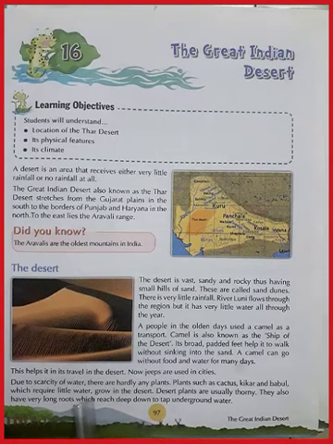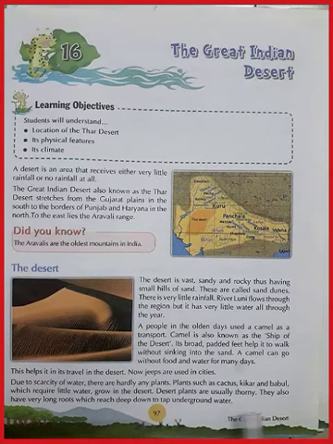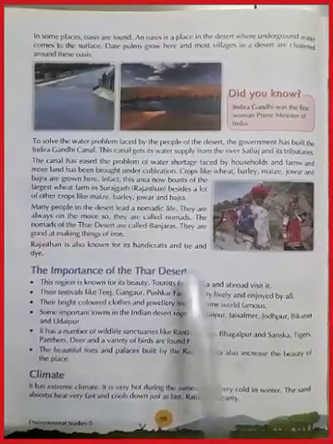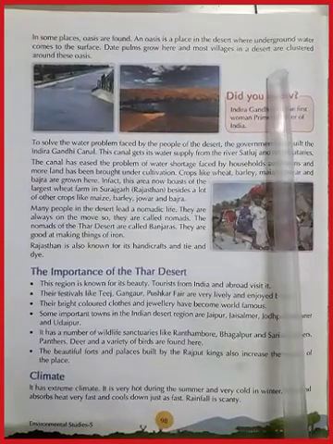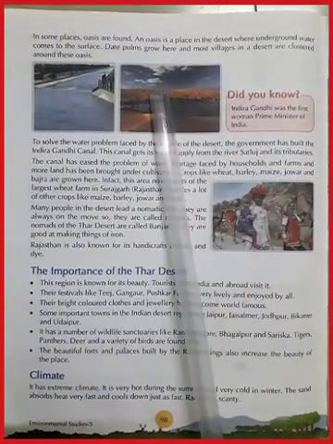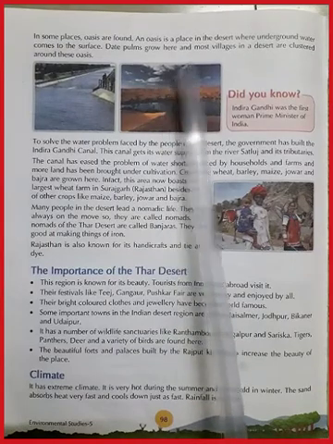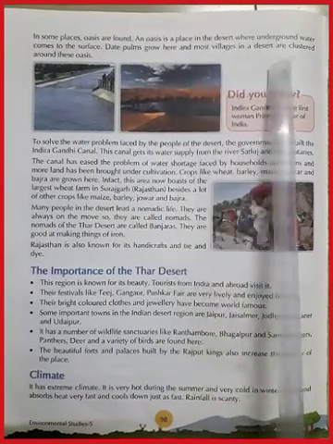Due to scarcity of water, there are hardly any plants. Plants such as cactus, kikar and babool, which require little water, grow in the desert. Desert plants are usually thorny. They also have very long roots which reach deep down to tap underground water. In some places, oases are found. An oasis is a place in the desert where underground water comes to the surface. Date palms grow here, and most villages in a desert are clustered around these oases.